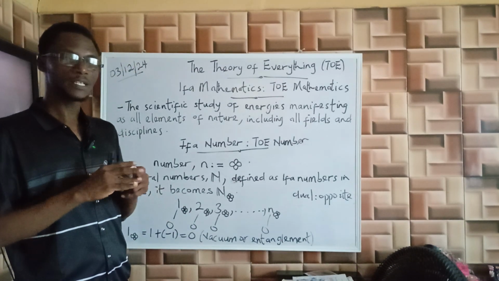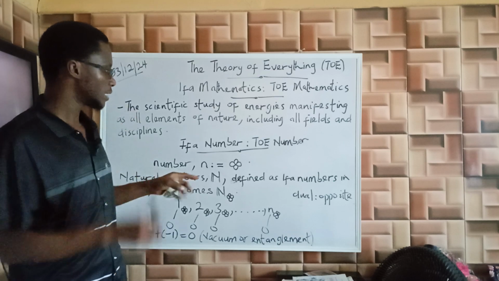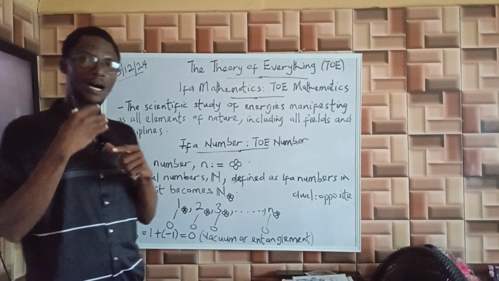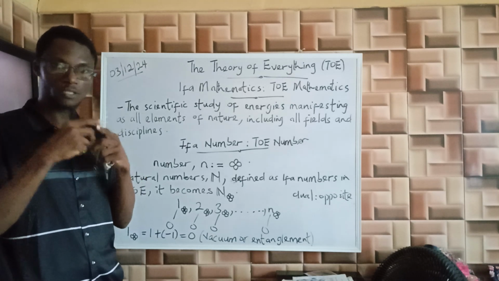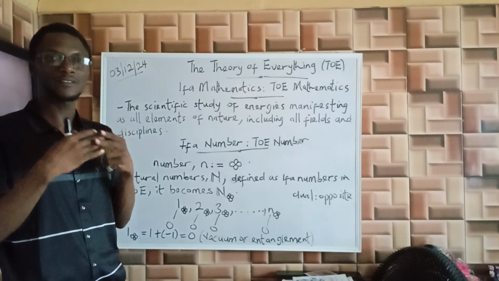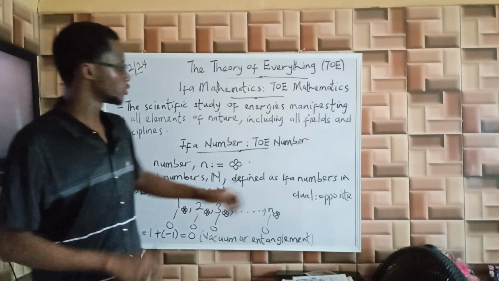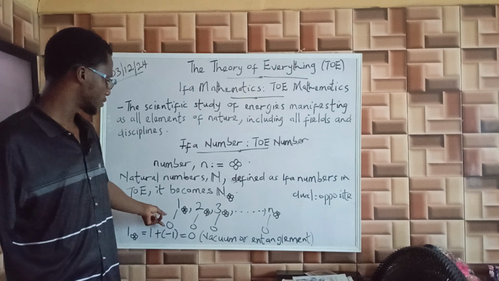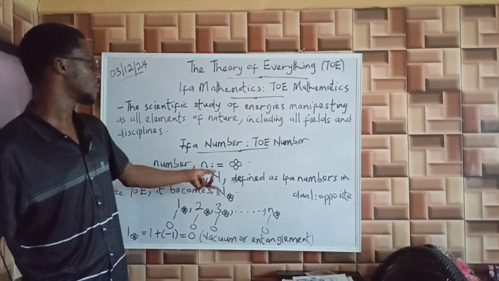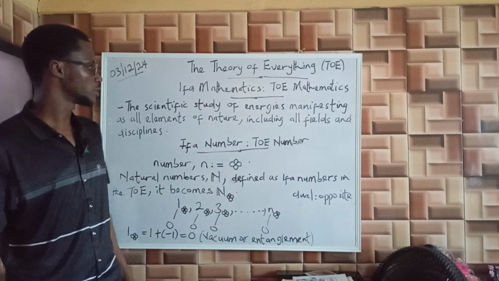You just take the number and you compose it, because every number has a dual, has an opposite. There is no number in existence that doesn't have an opposite. So you just combine or compose that number with its opposite to give us 0 to form an Ifa number or theory number.